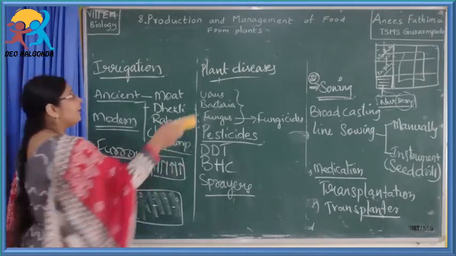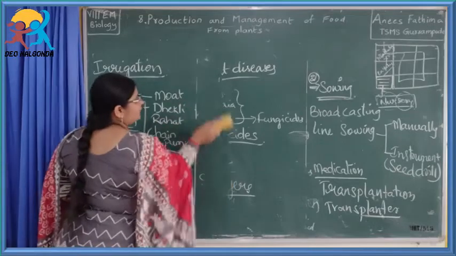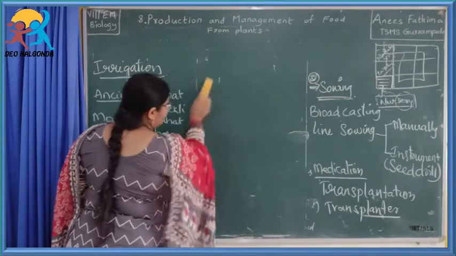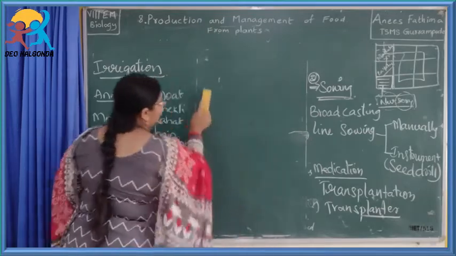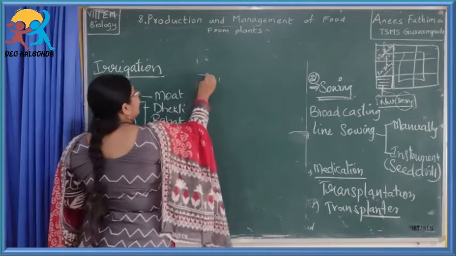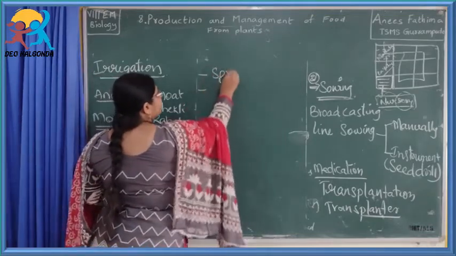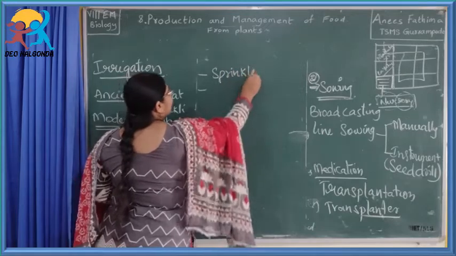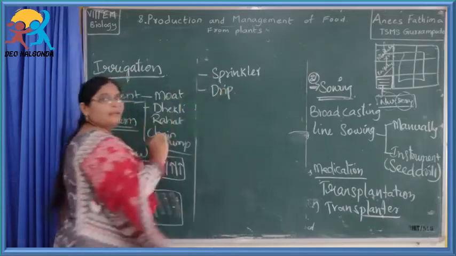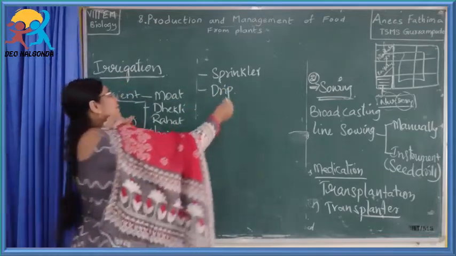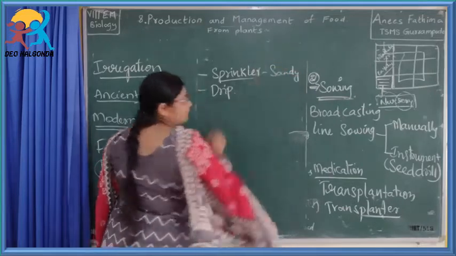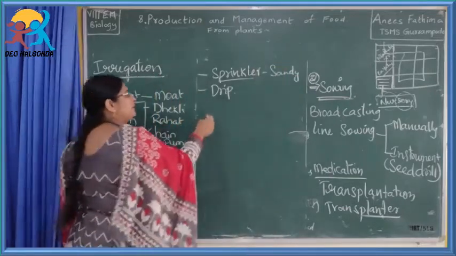Apart from this, nowadays as the usage of water is more and the availability of water is becoming less, in some areas water availability is not at all there. Where the water availability is less, where there is scarcity of water, they are carrying out different types of irrigation, called sprinkler irrigation and drip irrigation. What is meant by sprinkler irrigation? What is drip?